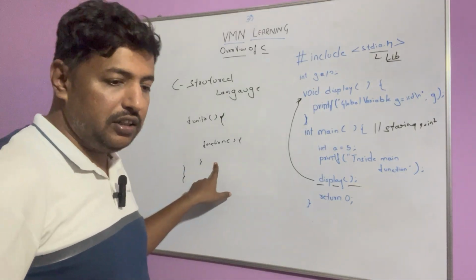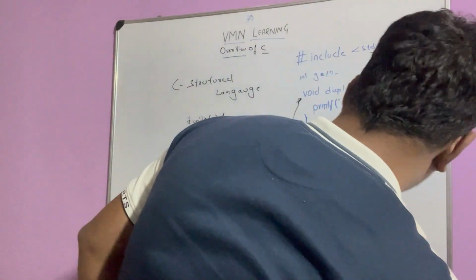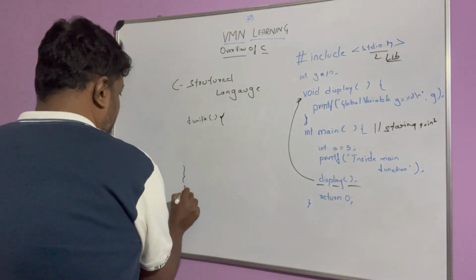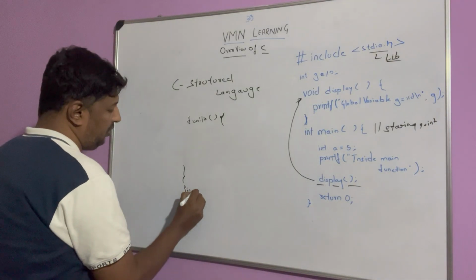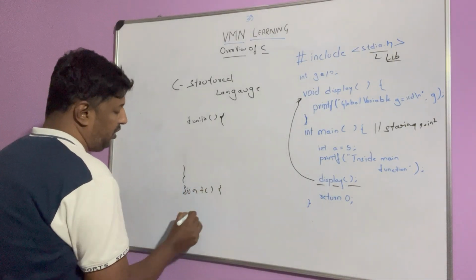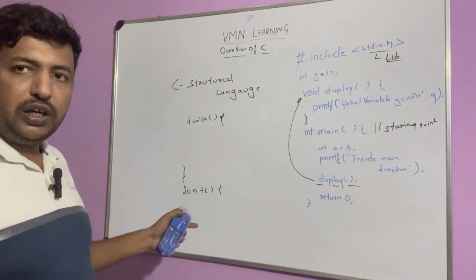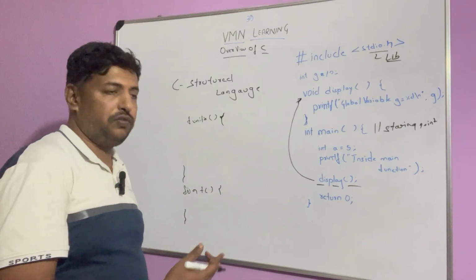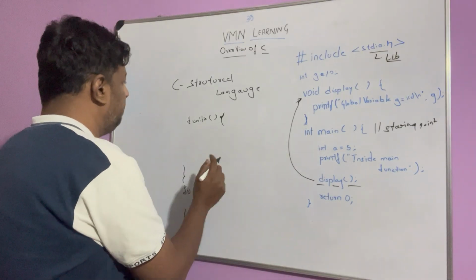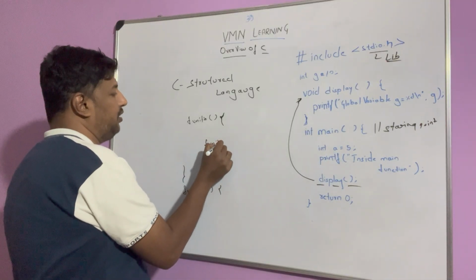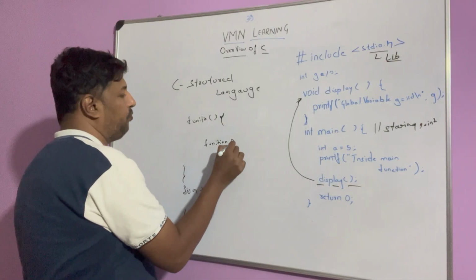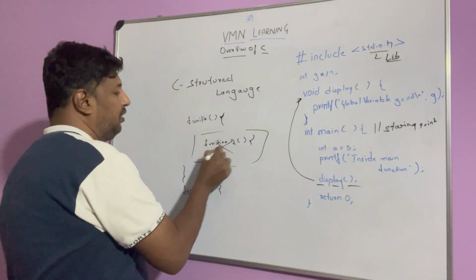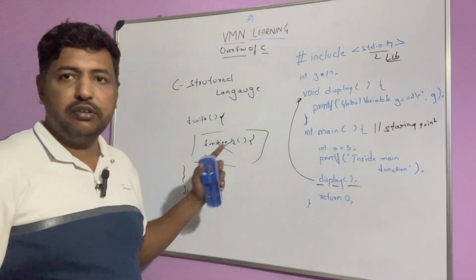That's why it is not called a fully block structure. It is a simple block structure where one function will follow another function. A function cannot define another function. It can call another function. This function can call that function, but it cannot define another function inside. This is absolutely wrong. It will not be supported, and it will give out an error.